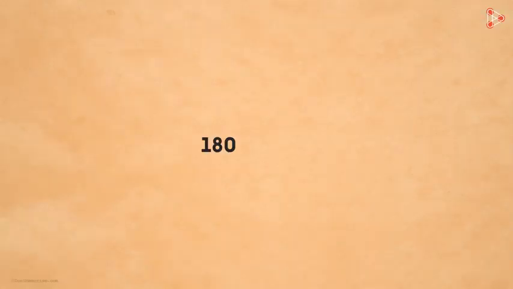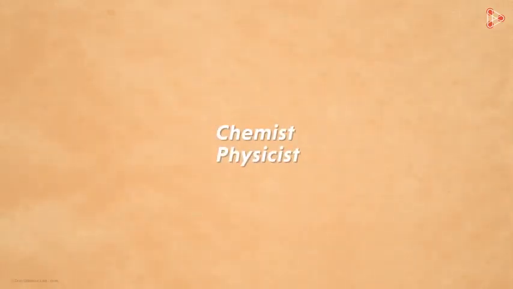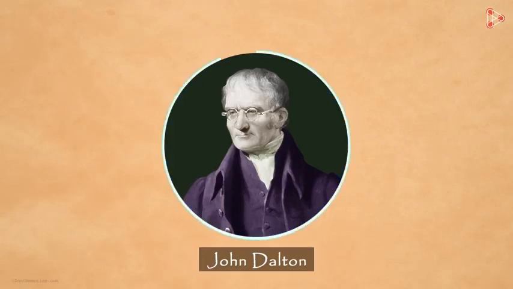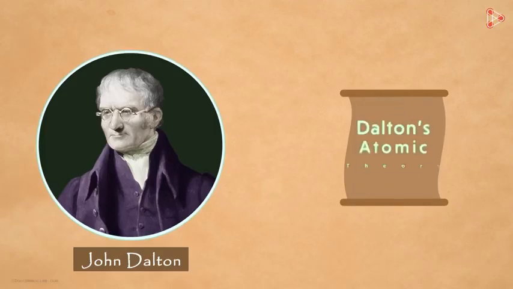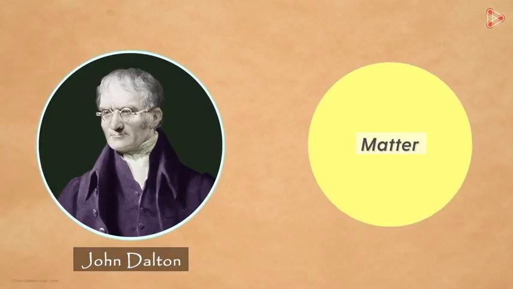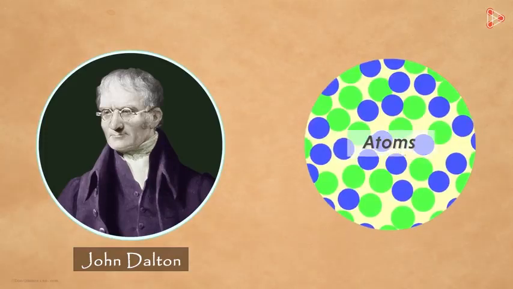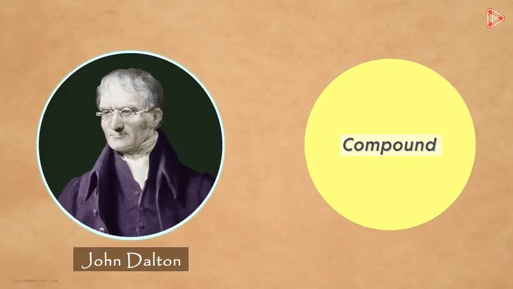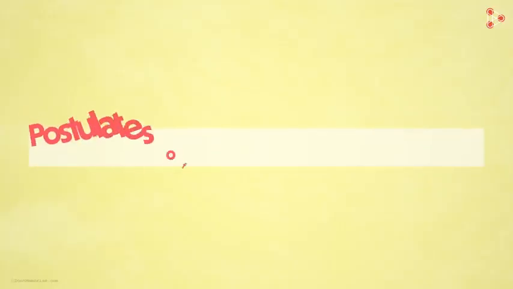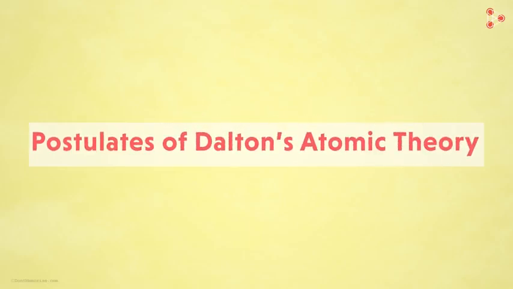It was around the first decade of the 19th century that a chemist and a physicist from England named John Dalton was successful in answering many questions. He proposed a theory which was then known as Dalton's atomic theory. With this theory, many concepts regarding matter, composition of matter, atoms, and even combinations of atoms resulting in compounds were better understood. Okay, let's first take a very quick look at the 6 major postulates of his theory.